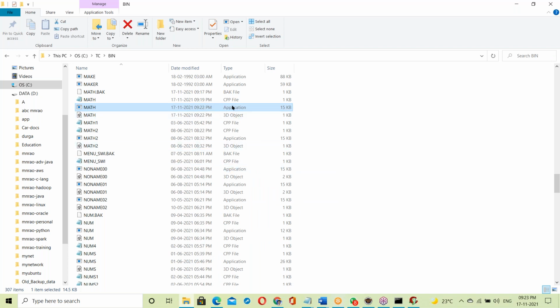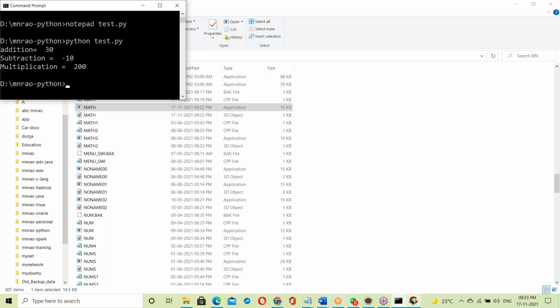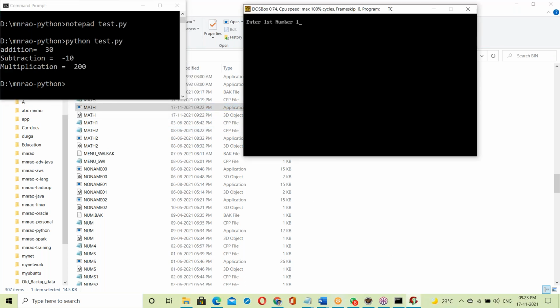Now this binary code is linked with the library. That topic we'll discuss later; it's not the right time to touch it here. So finally one exe file is generated, and that exe file is executing. Enter the first number, second number. The exe file is executed.